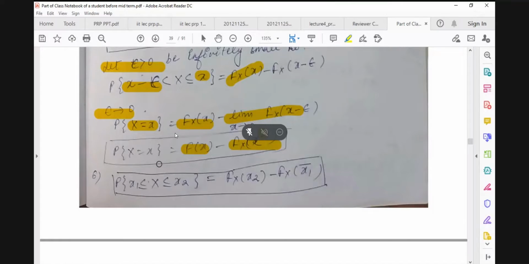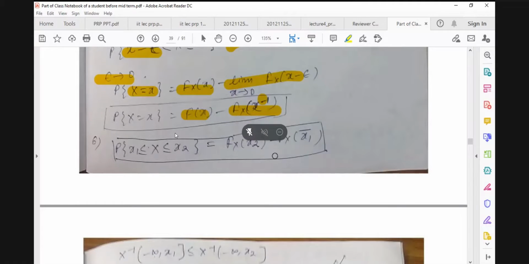And for a discrete type of random variable, we will get something nonzero. Here also this bar is representing the left hand limit at x.